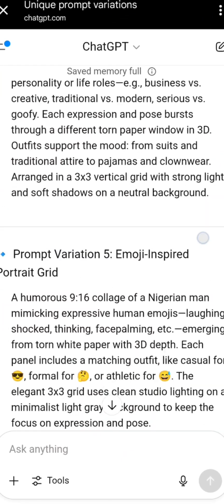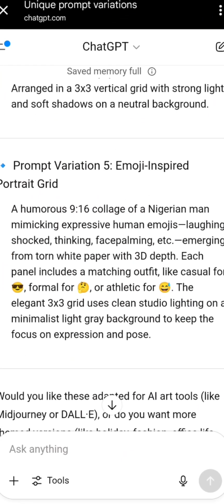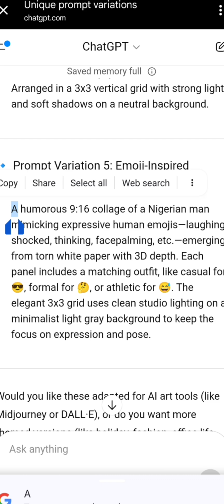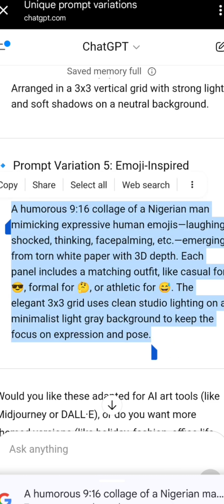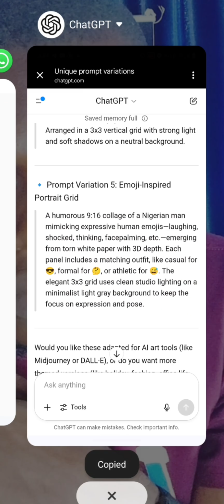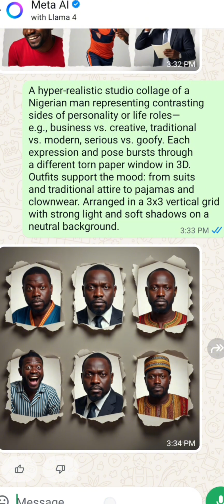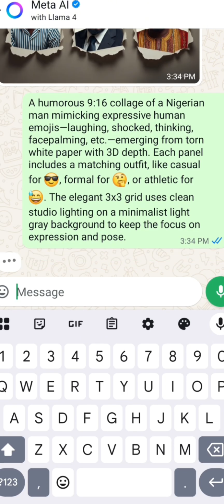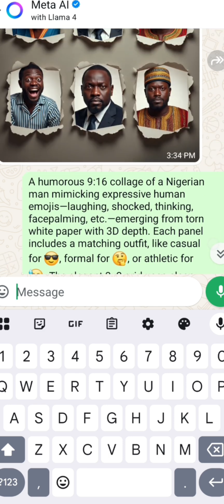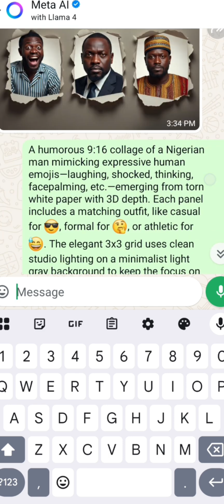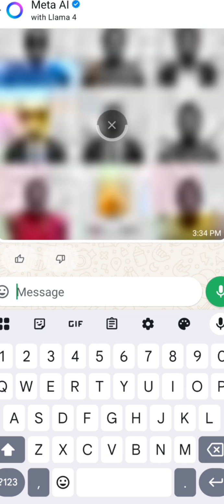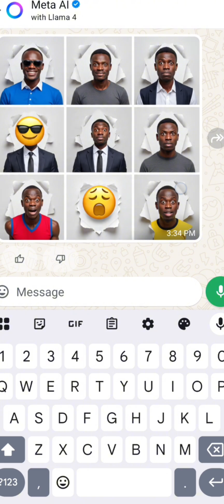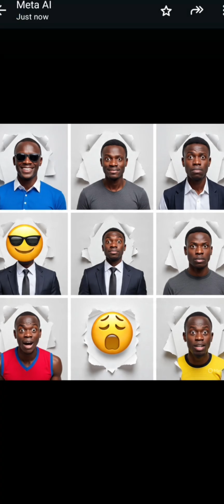Let me check, I think they gave me five. Yeah, five. Let's try the last one. This happens to be the last one. So let's try it out as well. So boom, and so you can go ahead and sell these images on Facebook Marketplace. Now look at this. Look at this, guys.